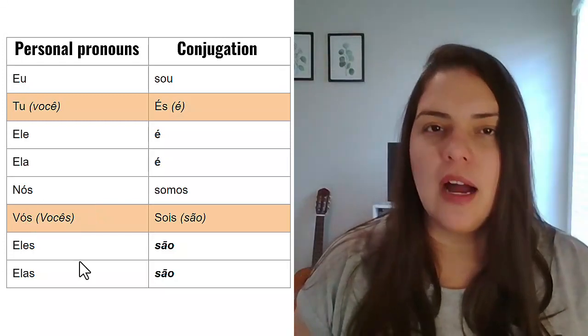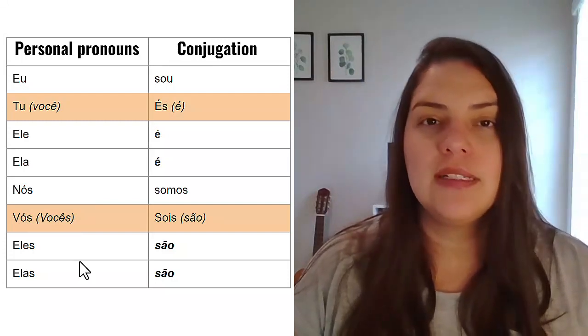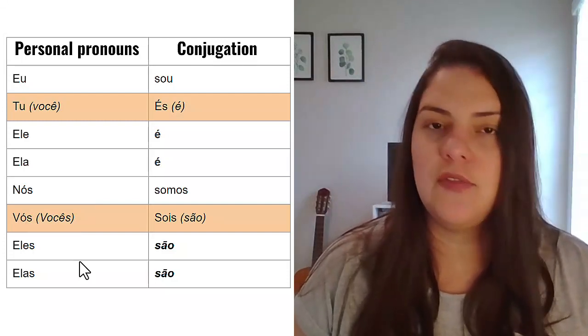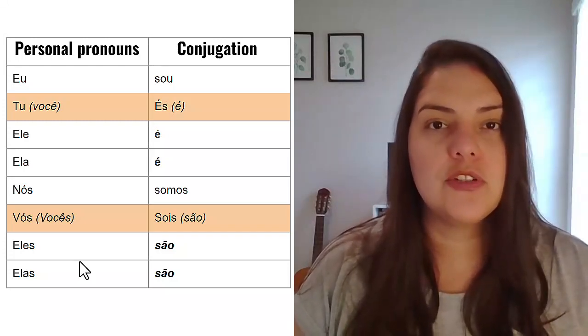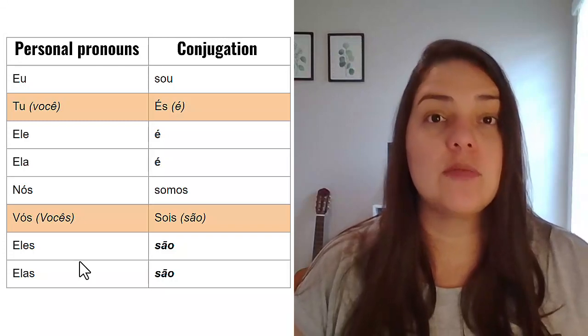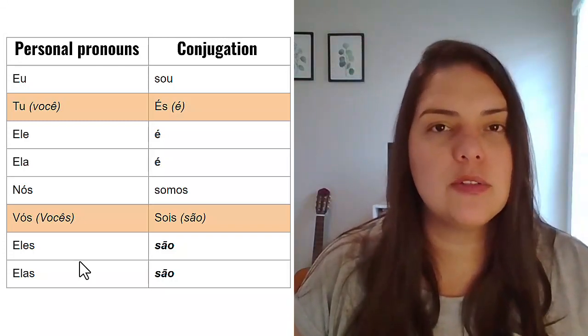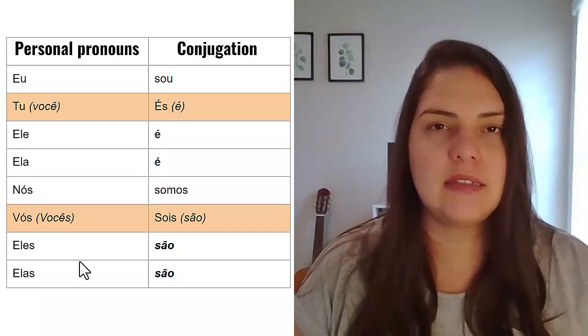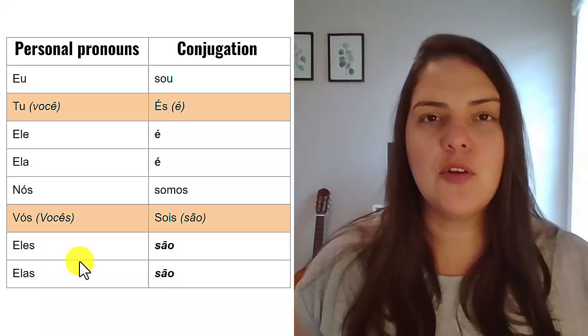Vós is definitely not common in spoken Portuguese. You can definitely find it in text if you're reading literary texts or things that are more traditional. You will find vós more often there. So just make sure that if you ever find this word, it is probably going to be in literary text, not necessarily in conversations.